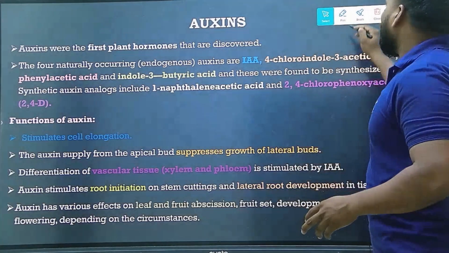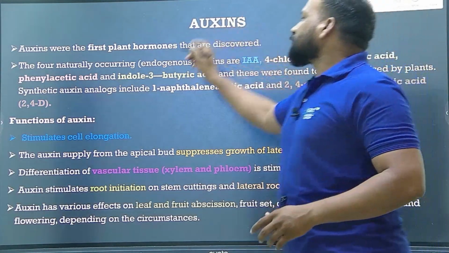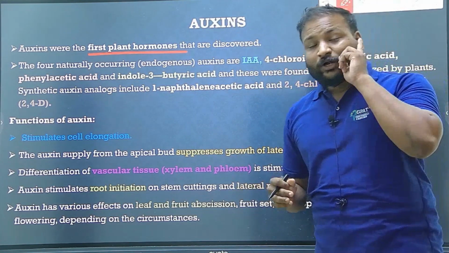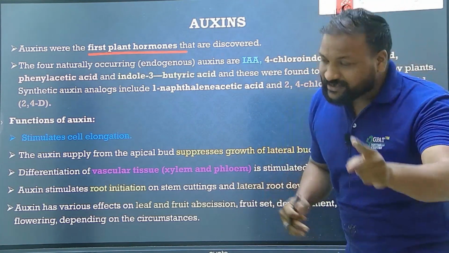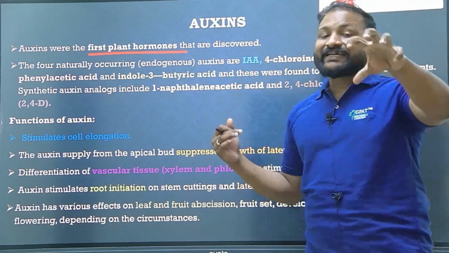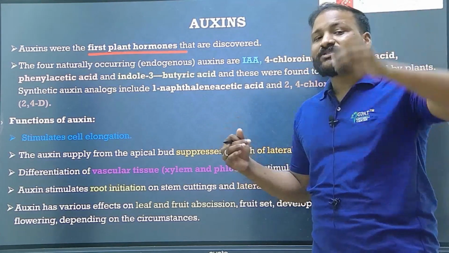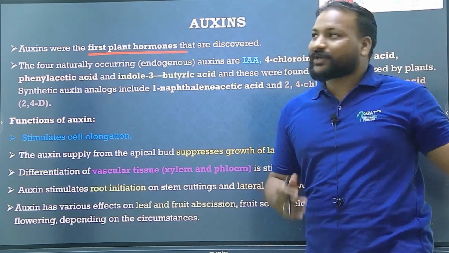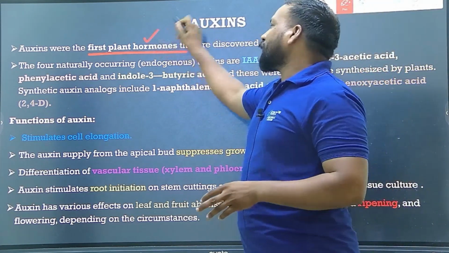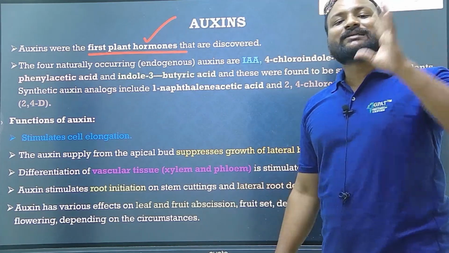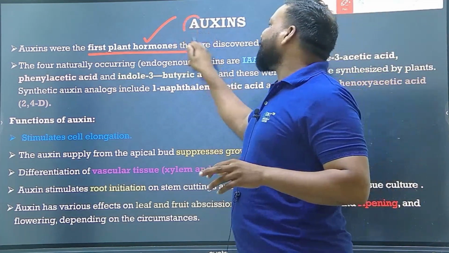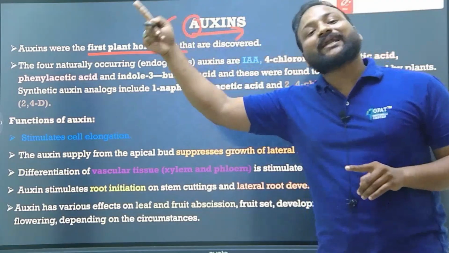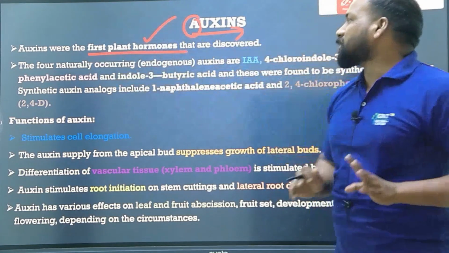First one, auxins. Auxins are the first plant hormones that were discovered. Very, very important, do not forget that. At the end of this session, I'm going to give you 10 important questions which were already given in previous papers. Listen carefully, so that you can answer those questions. What are the hormones that were discovered first? Auxins. Do remember, A is the first alphabet, so A stands for first: auxins are the first hormones discovered.